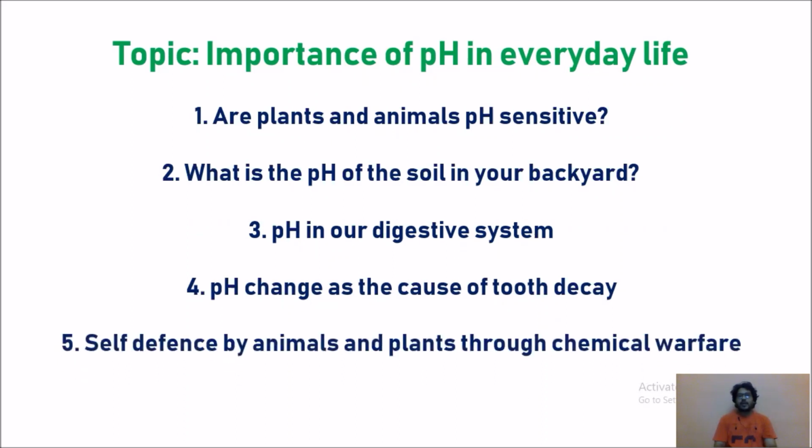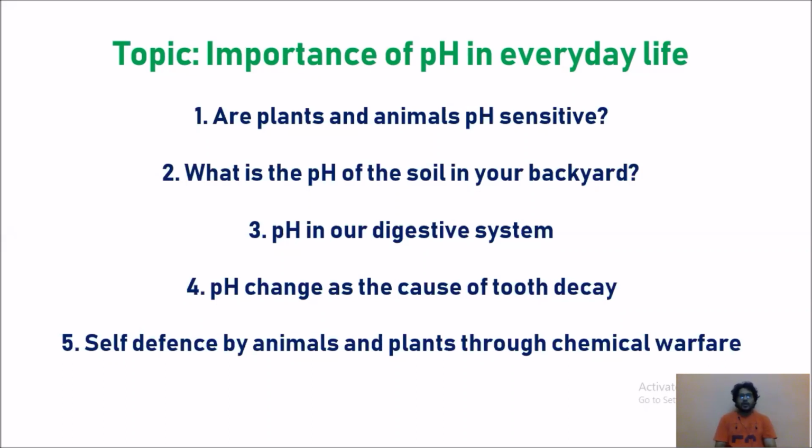Self-defense by animals and plants through chemical warfare. These are the 5 topics, and the 6th topic is what natural acids are available and what their sources are. These are the 6 topics we are going to cover in this lecture.